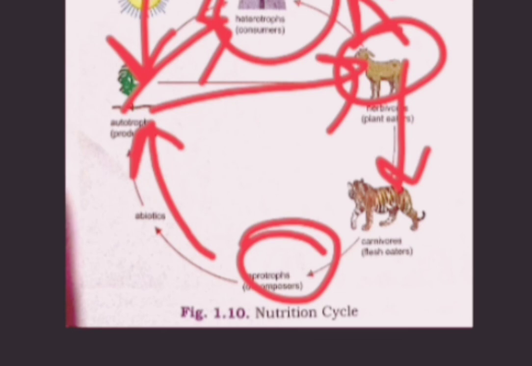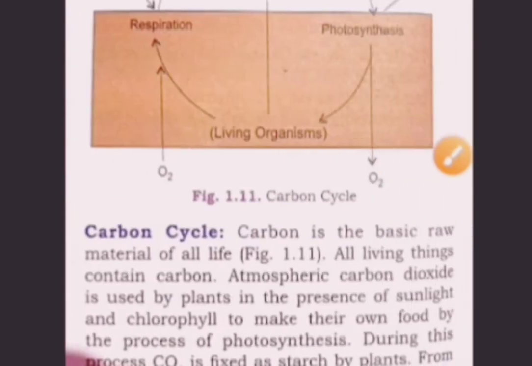So the next or last cycle which remains, we are going to discuss, is the carbon cycle. Carbon is the basic raw material, and all living things contain carbon.